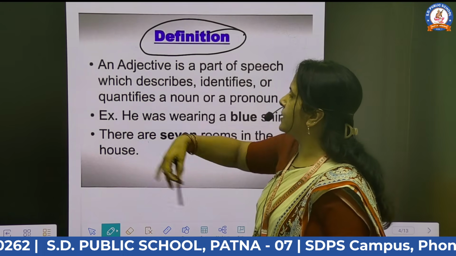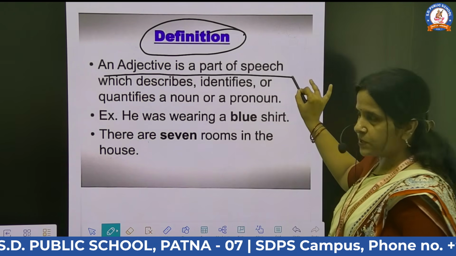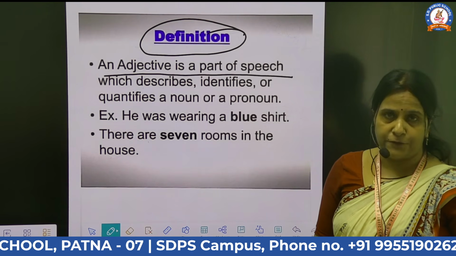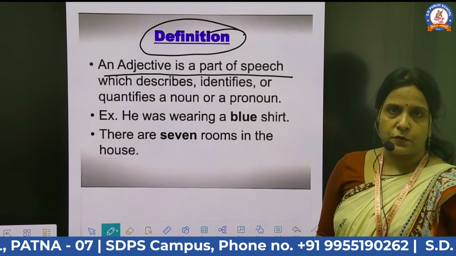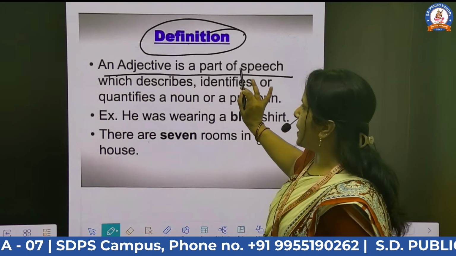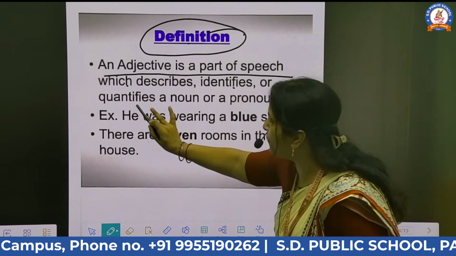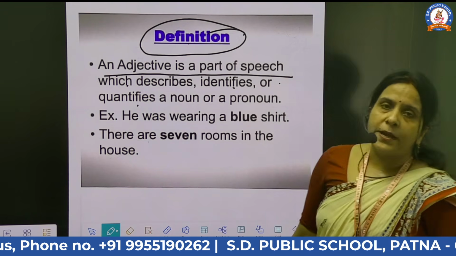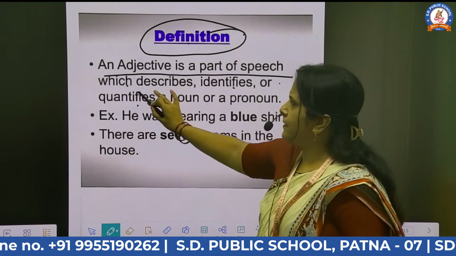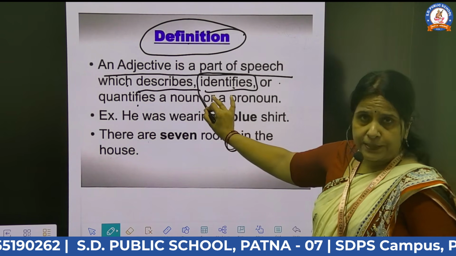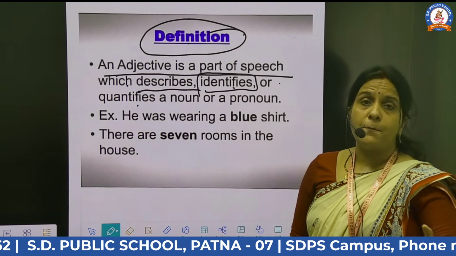If I am talking about the definition, an adjective is a part of speech. That means after the noun, pronoun, adjective, verb, adverb. If I am talking about the 8 parts of speech, the adjective is the part of speech which describes, identifies or quantifies a noun or a pronoun. Quantifies means, students, hope you understand the describe. Describe means the qualities. Identifies means how I identify, just like I am talking about a man.